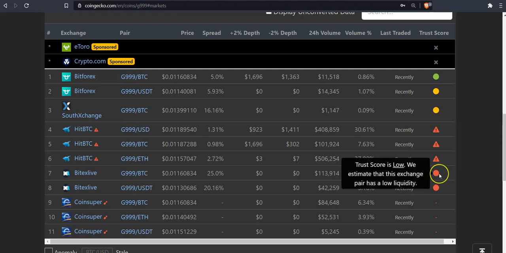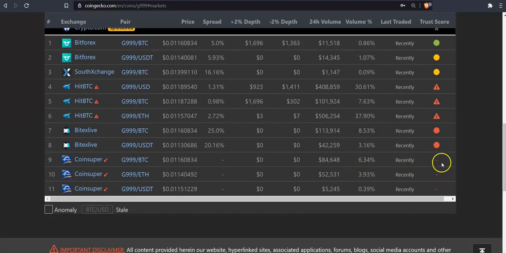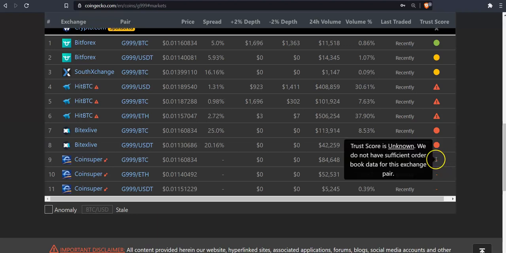BitX Live, and we can see the trust score is low. We estimate that this exchange pair has low liquidity, with the USDT pairing. And then if we go down to Coin Super, well, this is not good. We're looking at a trust score that is unknown. We do not have sufficient order book data for this exchange pair.